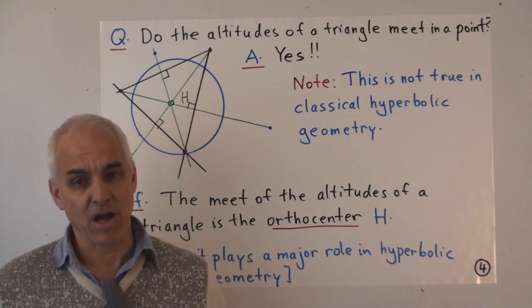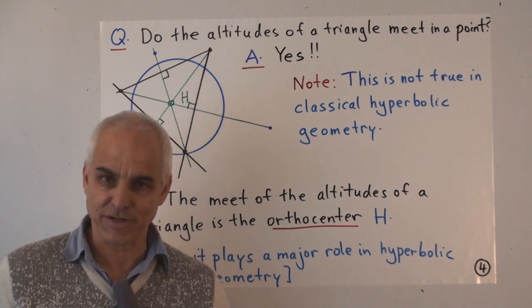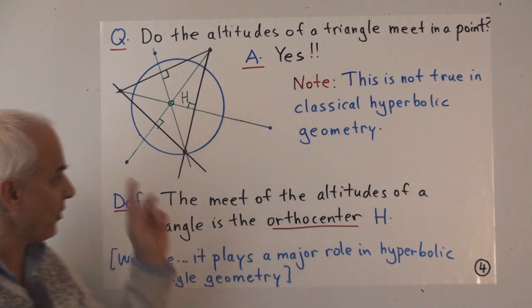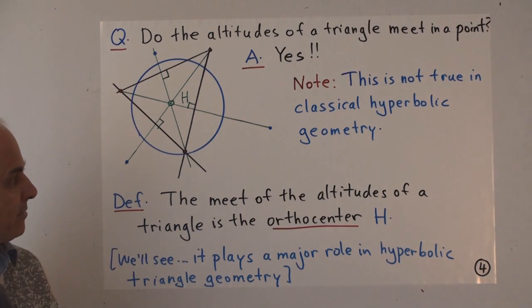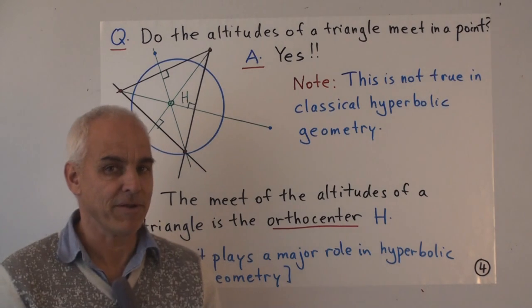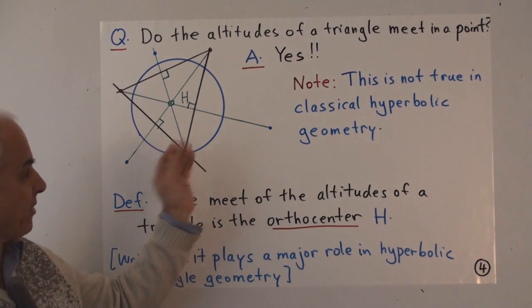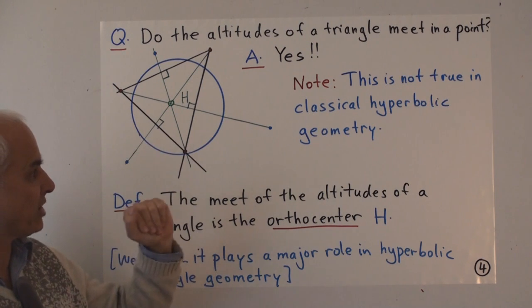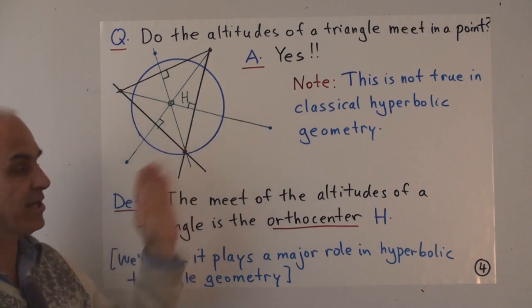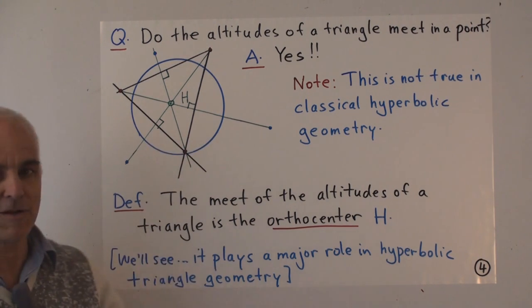But it turns out that triangle geometry is very, very beautiful in hyperbolic geometry, in universal hyperbolic geometry. And so this is going to be an important fact. We're going to talk a lot more about that later on. But already you can see some advantage in thinking about things this way, purely projectively, allowing yourself to talk not only about inside, but also outside the circle.